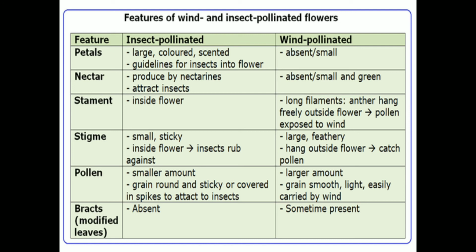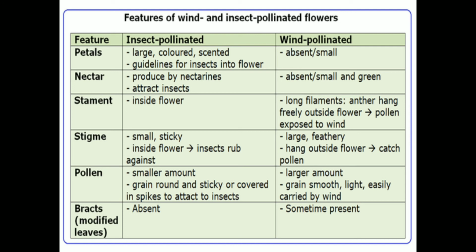Hence in wind pollinated flowers, the filaments are exposed so that the pollen grains are dispersed nicely within the wind. The stigma in insect pollinated flowers is very small and sticky inside the flower, but here it is large, leathery. The reason is that the pollinating agent is wind here.